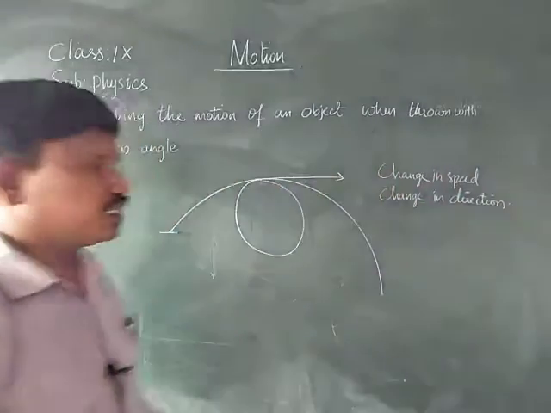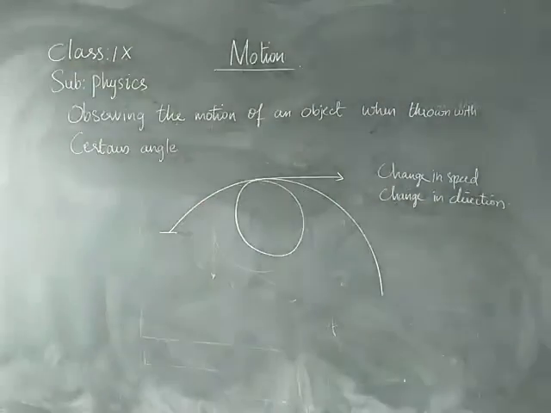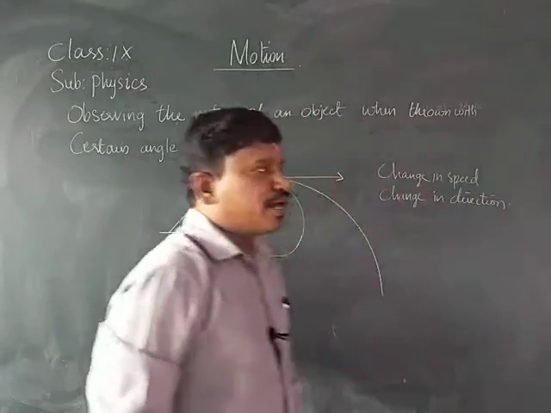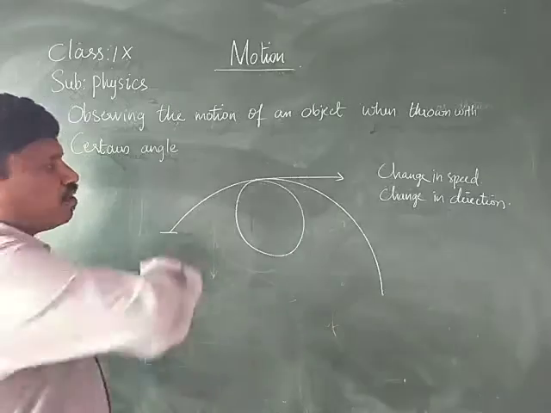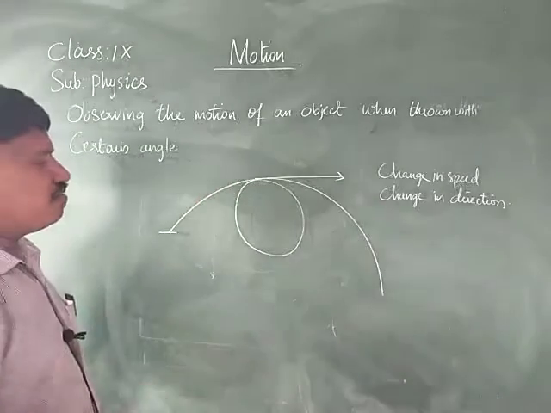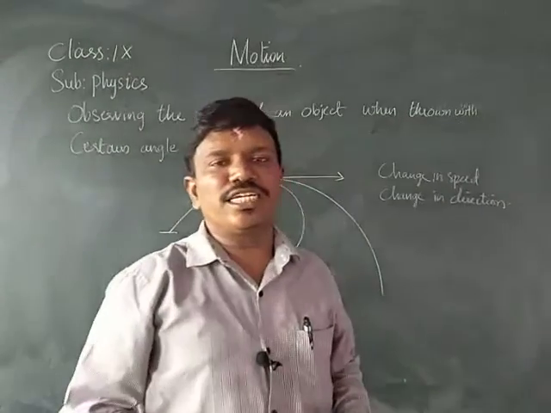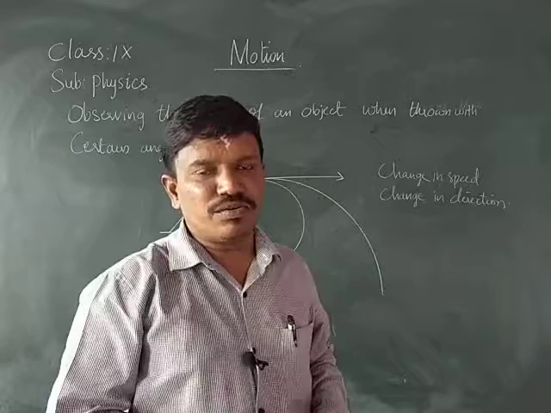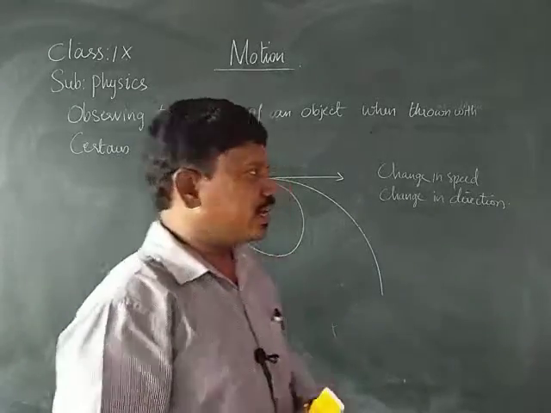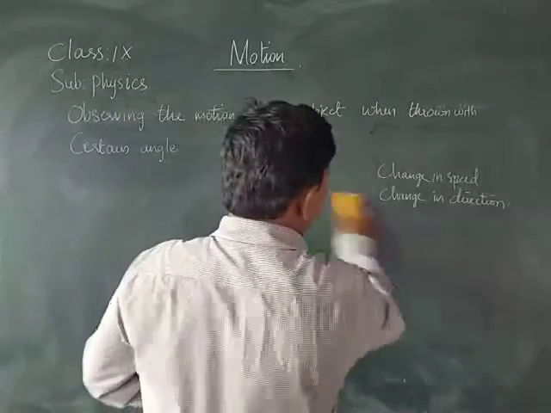In this case, when we are throwing an object in the parabolic form, with some inclination or with some angle, what we observe is that there is a change in the speed. In the same way, there is a change in the direction. There is a change in the speed as well as a change in the direction. Therefore, from all these three cases,